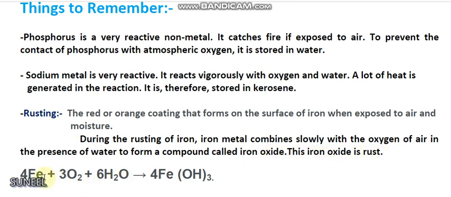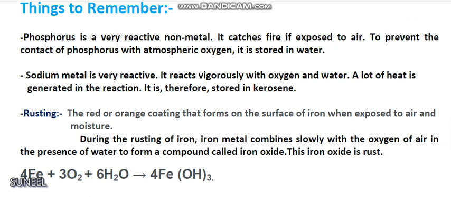You can see the reaction also. Fe is the symbol of iron. So Fe on reaction with O2, oxygen, in presence of water, that is H2O, forms hydrated iron oxide, Fe(OH)3. This is also known as ferric hydroxide.